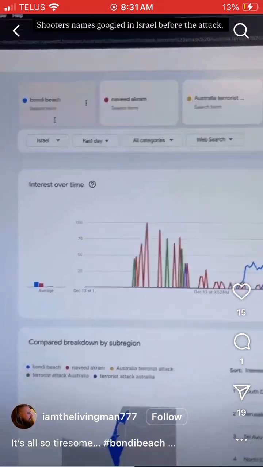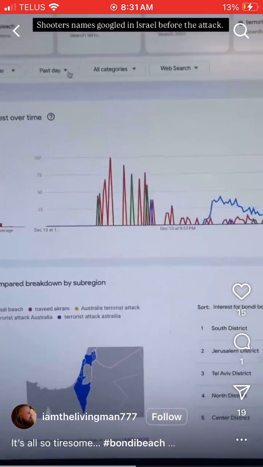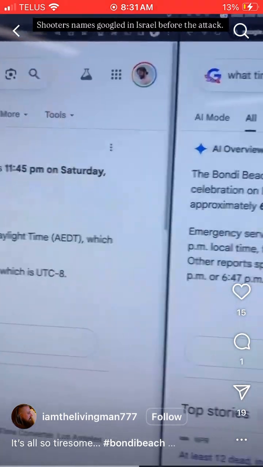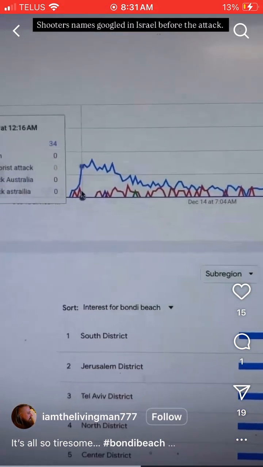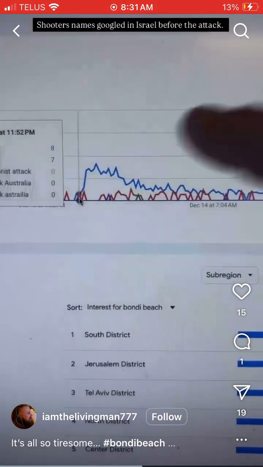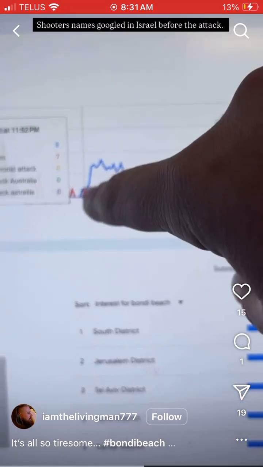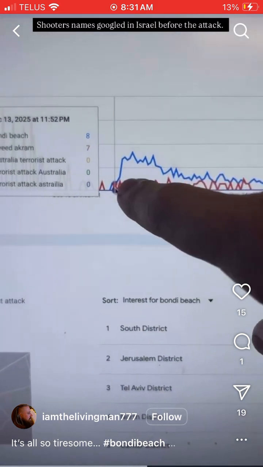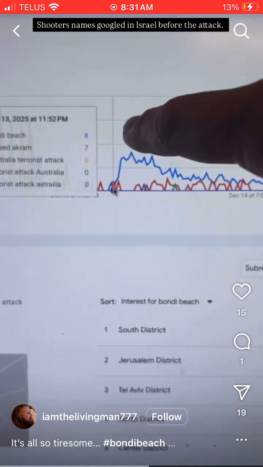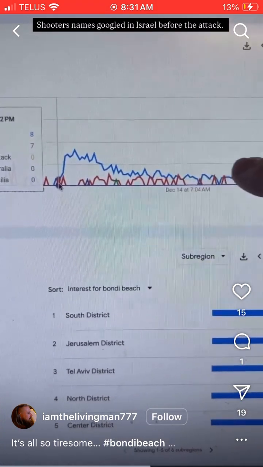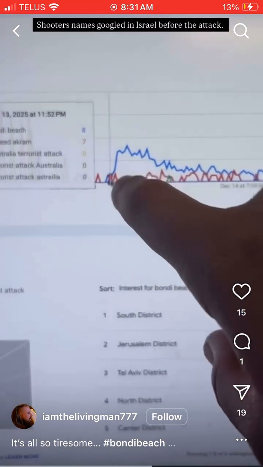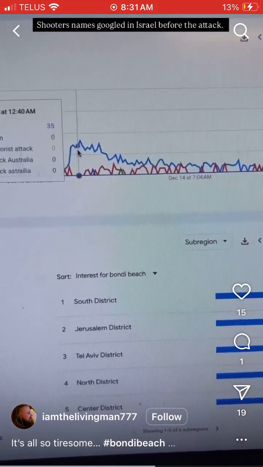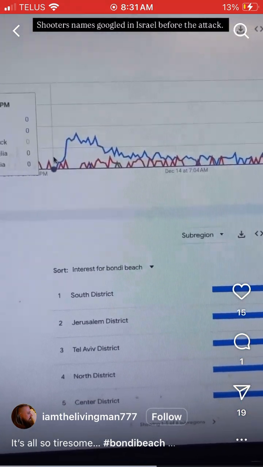So let's go to this term again. We're back in Google Trends. Israel, in the past day. Let's look for 11:45 p.m. Saturday. Look at this, 11:52, close enough. 11:52 p.m. on the 13th, Saturday, in California. This is when the attack happened. Do you see the spike? Do you see it going up? This is when the attack happened. That's why you see the spike of Bondi Beach exploding right here, okay? All right, this is happening. They're searching and everybody's freaking out about it, right?